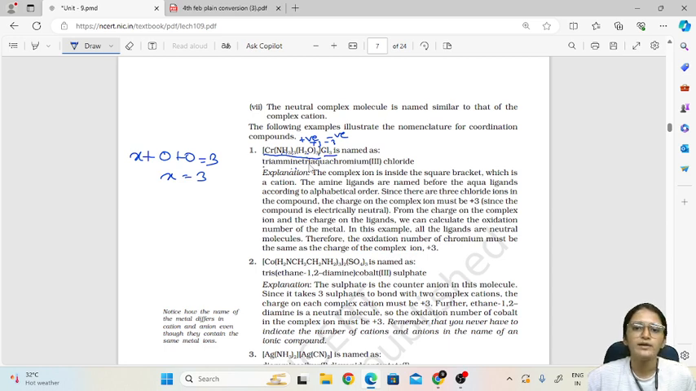So triammine, triaqua, and then the central metal atom, that is chromium, and the charge on the central metal atom is +3. So 3 chloride. Then the complex ion inside the square bracket is a cation. So the ammine ligand is named before the aqua ligand according to alphabetical order.